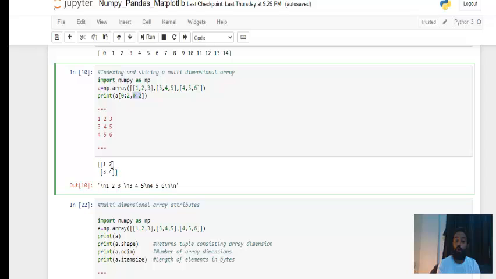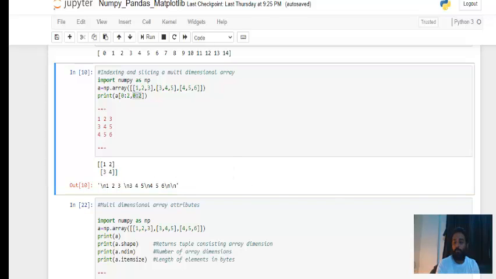Hope you've understood. The position of 1 is 0 0, the position of 2 is 0 1, the position of 3 is 1 0. So only keep these 2-3 things in mind and you won't face any problem. Hope this is clear. This was not much complex, guys. We'll call it easy only. So hope you have understood this part.